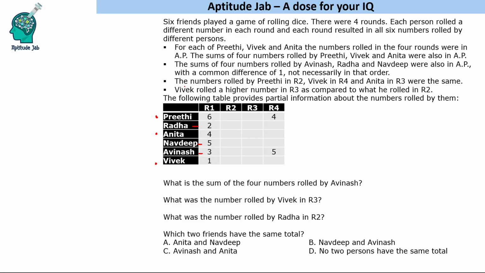Okay, so Radha, Navdeep and Avinash, the total is in arithmetic progression. The numbers rolled by Preeti in R2, Vivek in R4 and Anita in R3 were the same, and Vivek rolled a higher number in R3 as compared to what he rolled in R2. Okay. So let us now solve it.